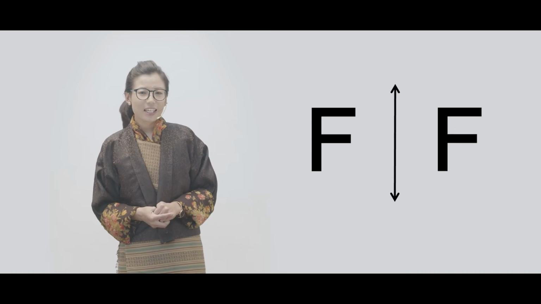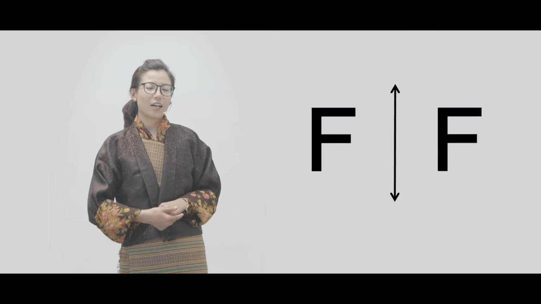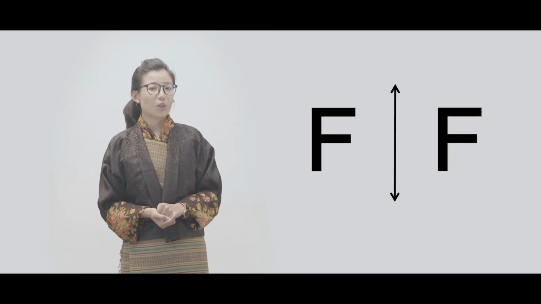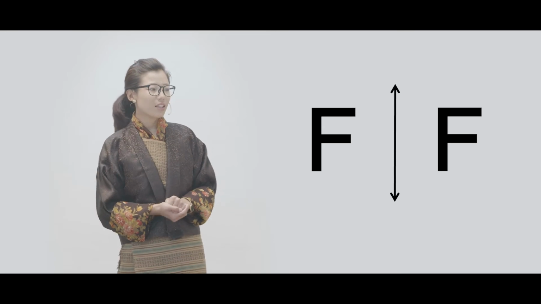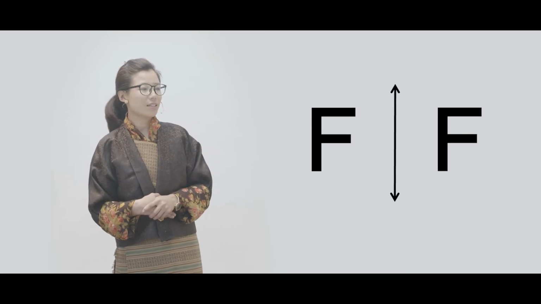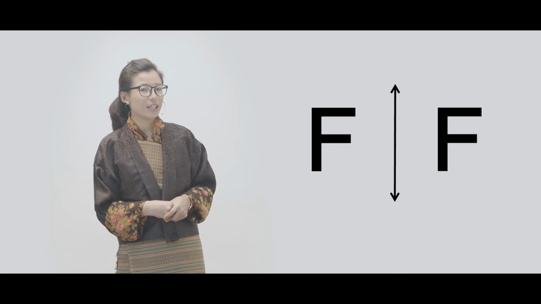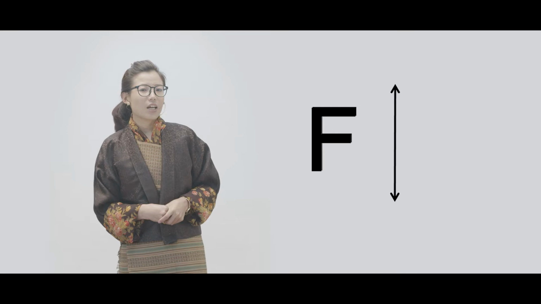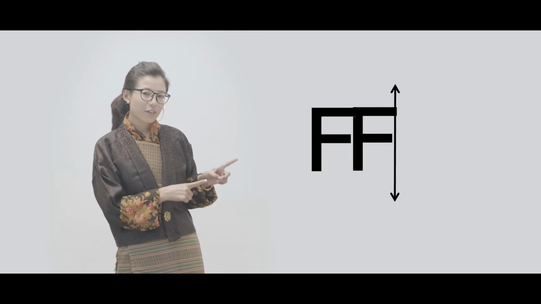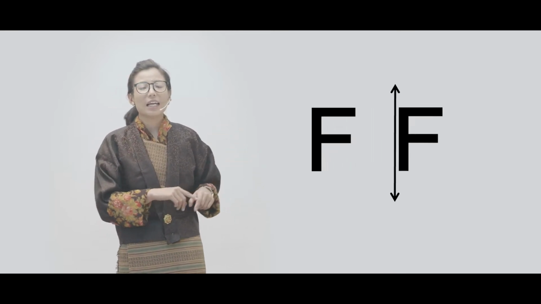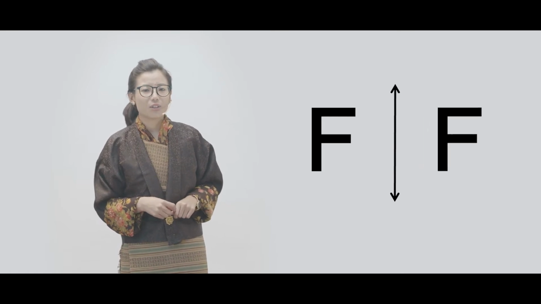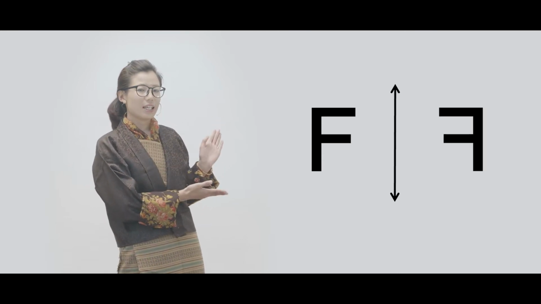Can you look at this letter F now? You can see letter F with the reflection line and another letter F on the other side, isn't it? So, do you think this is a reflection? No, this is not a reflection, right? What is the reason? The reason is that the letter F has slid to the right instead of reflecting. So, if the letter F had reflected correctly, it would appear like this.